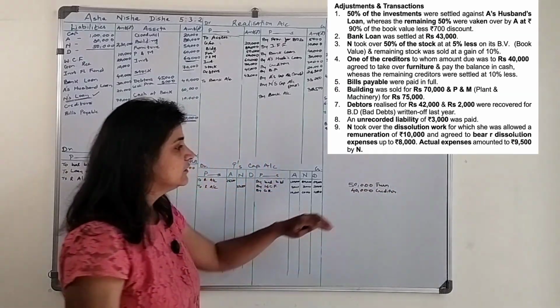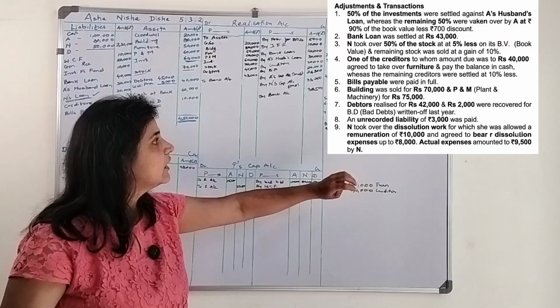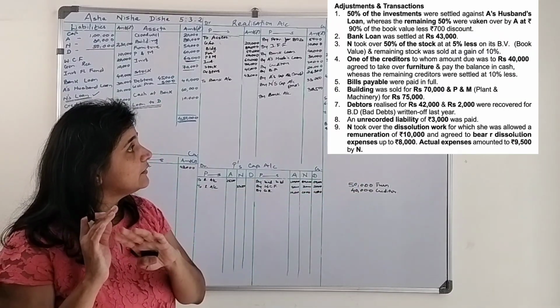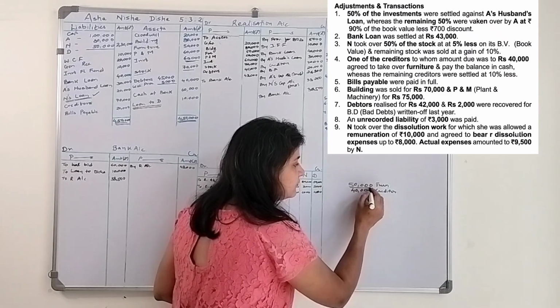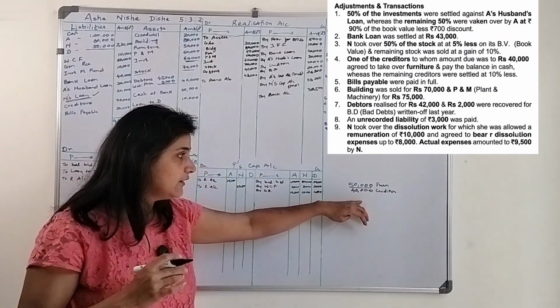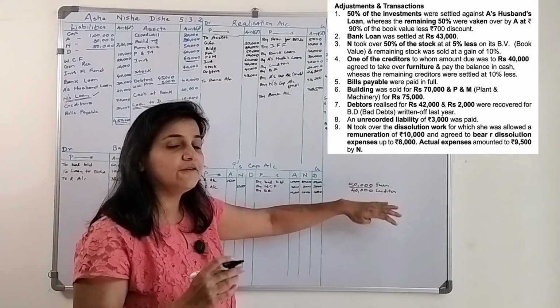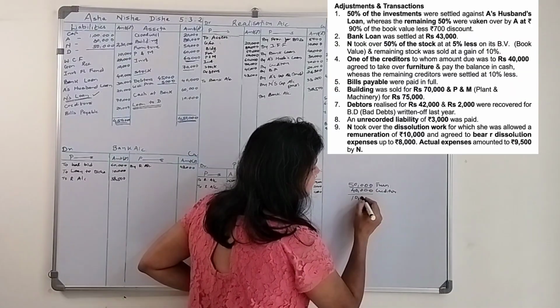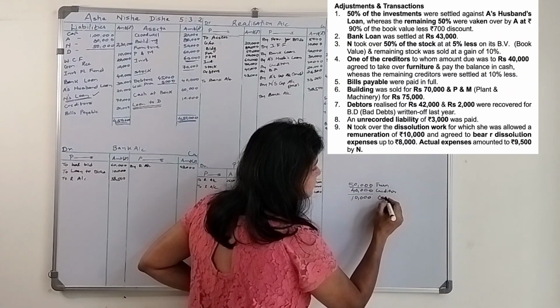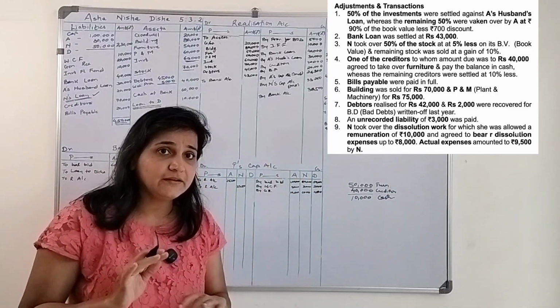He took away the furniture worth rupees 50,000 and pays the balance in cash. He is saying that I will take away the furniture worth 50,000, the amount due to me is 40,000. The balance is how much? 10,000. This 10,000 I will pay in cash. What will be the journal entry?